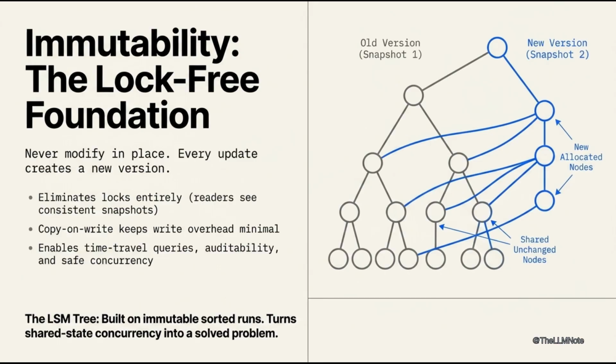Functional persistence enables time travel queries, auditability, and safe concurrency. The LSM tree, a ubiquitous engine, builds on immutable sorted runs. Immutability also simplifies replication, crash recovery, and incremental backup. It turns shared state concurrency into a solved problem. Immutability is not new. Hardware trends now demand it.